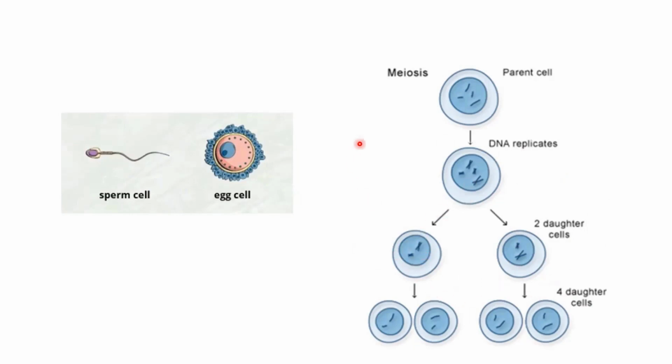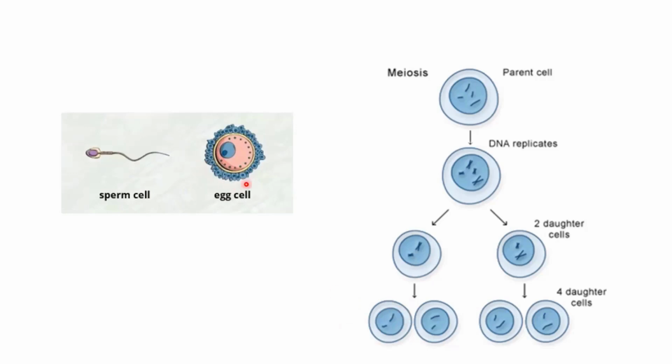So every time an egg cell is produced, it is not identical to the mother's cell, right? So that's why we have genetic variations. The mother is not exactly similar to the daughter, or the son is not exactly similar to the father, right? You have genetic variations. Those genetic variations actually arise from this phase of meiosis. There are some steps which involve shuffling of the genes, shuffling of the chromosomes between cells,